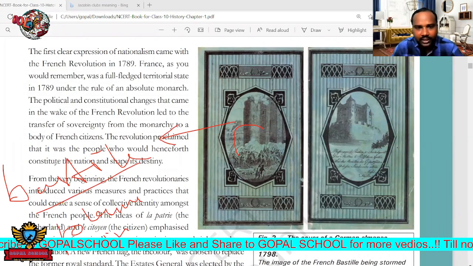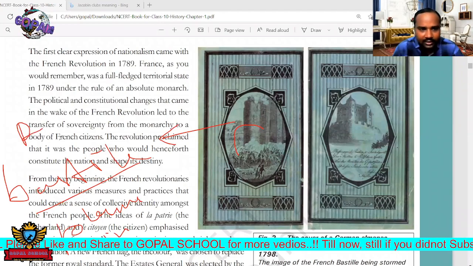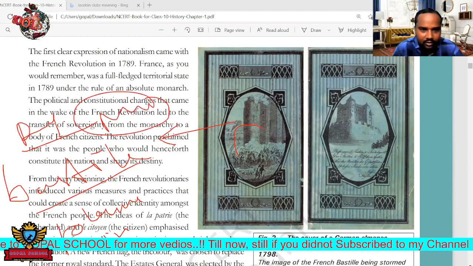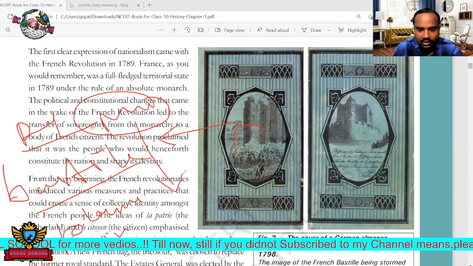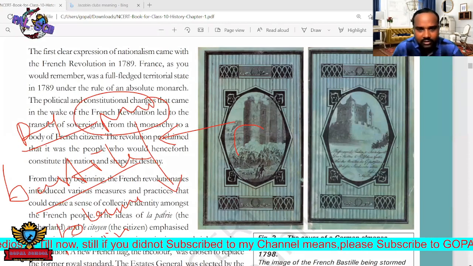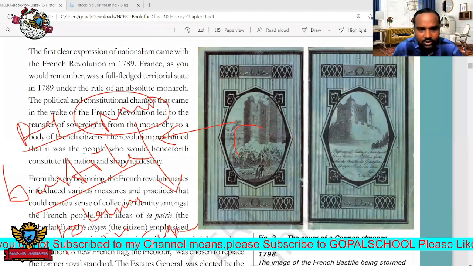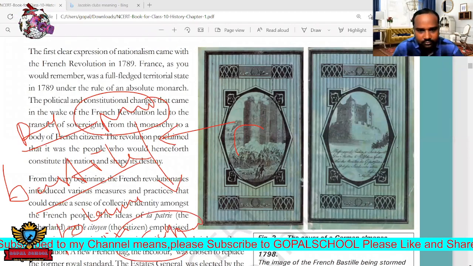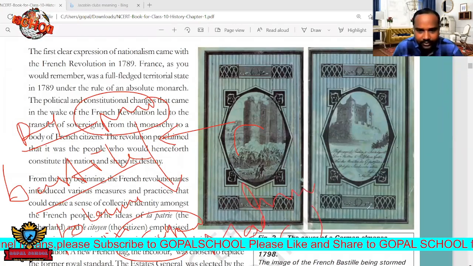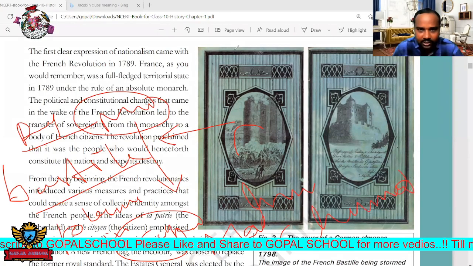Suppose if you take our country, the first capital of India is Delhi. The second capital is Mumbai, which we can call the economic capital of India. The third capital is Calcutta, or Kolkata. The fourth is Madras, now called Chennai. These are considered important cities in our country.